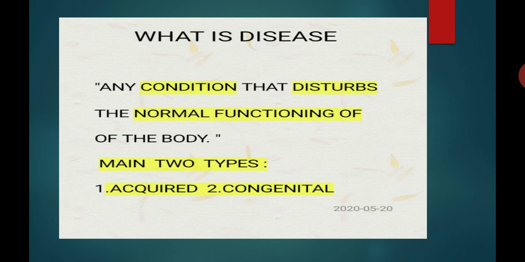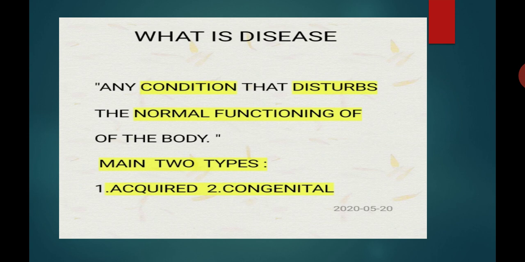All human diseases can be broadly categorized into two types. One is known as congenital diseases and number two is known as acquired diseases. In short, there are two main types of diseases. One is congenital diseases and the other one is known as acquired diseases. Students, this question will be asked for the 1 mark question. Define diseases and enlist the two main types of diseases.